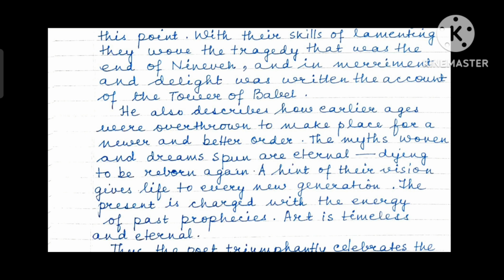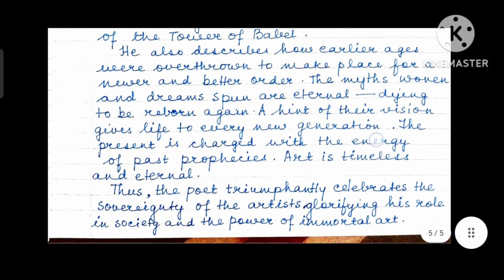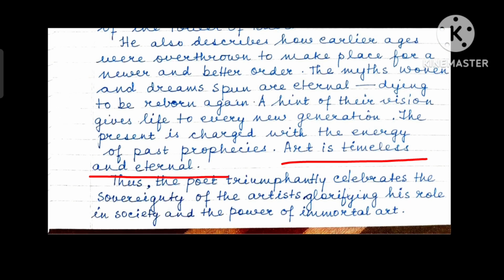The present is charged with the energy of past prophecies. And then the very important theme of timelessness of art. Art is timeless and eternal, and hence artists are so powerful. The conclusion: thus, the poet triumphantly celebrates.